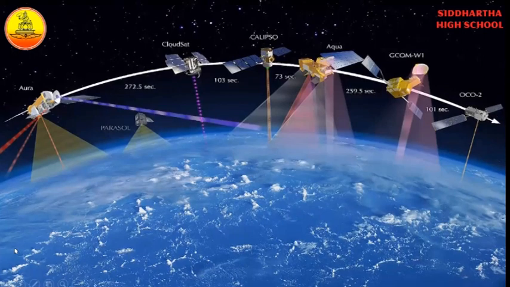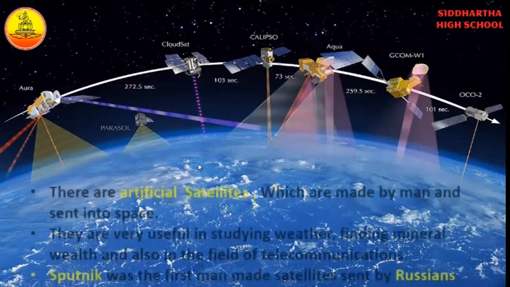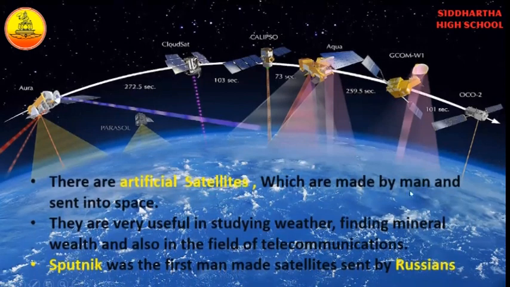So what are these then? These are also satellites, but these are made by man and sent into space. We have natural satellites. The natural satellite of Earth is the moon. We also have man-made satellites, which are made by man and sent into space. These are the artificial satellites.